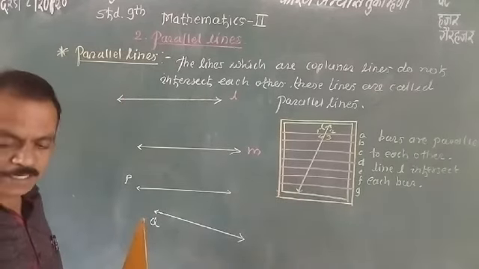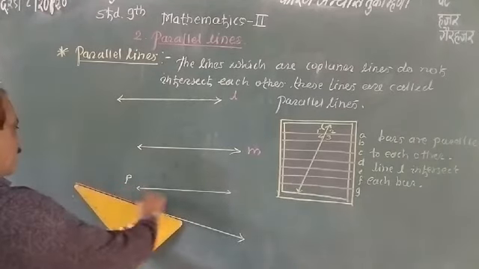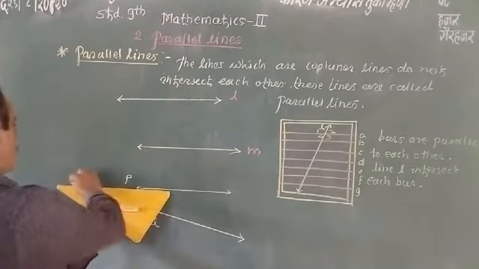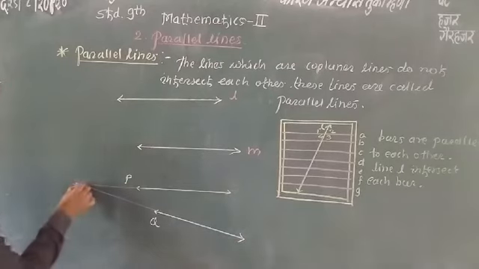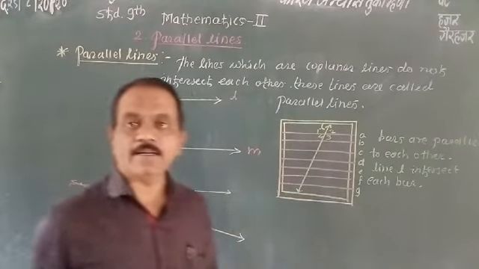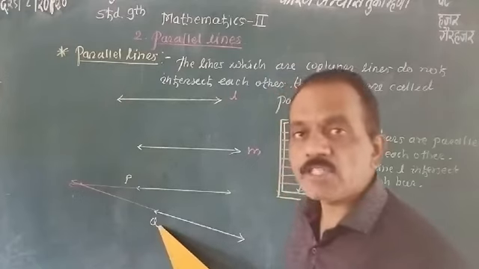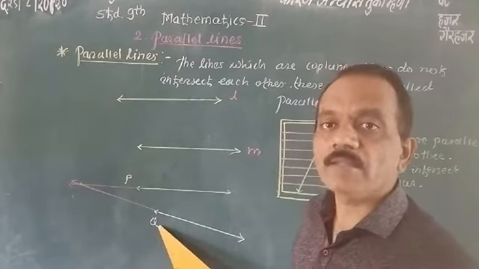After that, they intersect each other at a distinct point. This is the point of intersection. So we say that here the line P and the line Q, these two lines are not parallel.